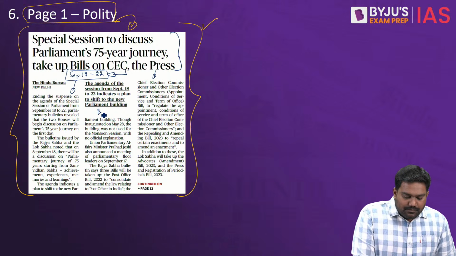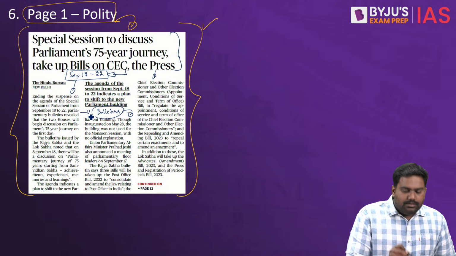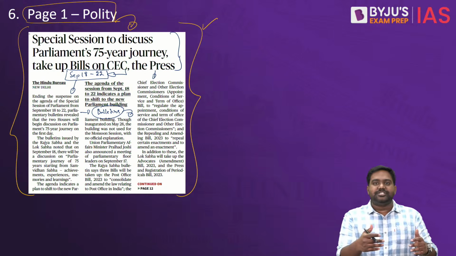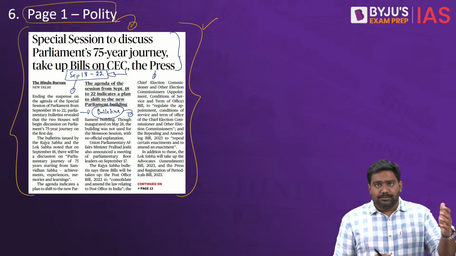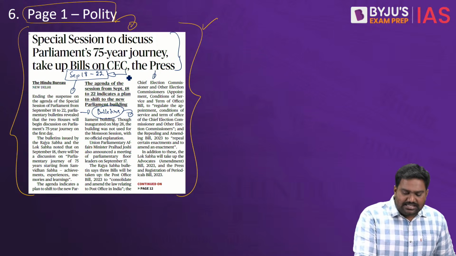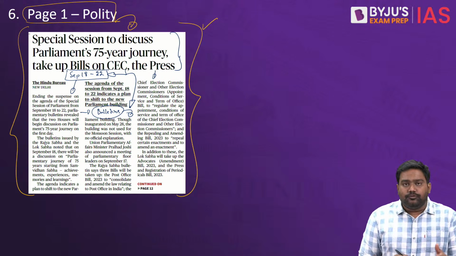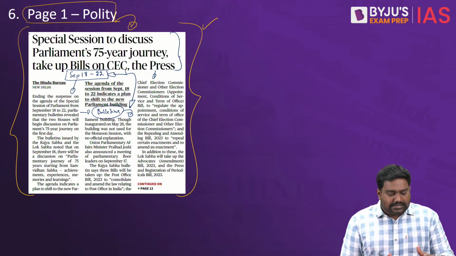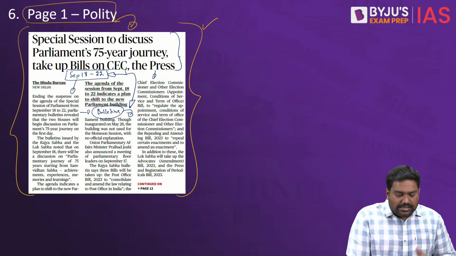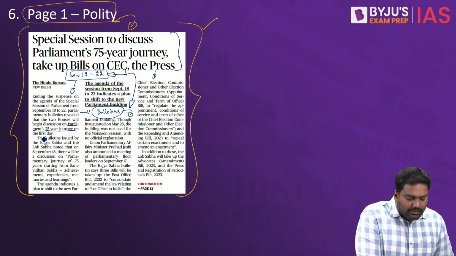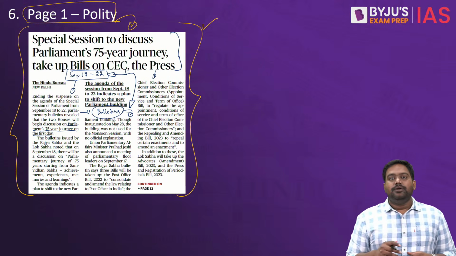Yesterday, the Lok Sabha and Rajya Sabha bulletins were published. This is how the Parliament updates the MPs and the public regarding what business will be conducted in the upcoming session. Right? So the bulletins of Lok Sabha and Rajya Sabha make it clear that the session has been called to discuss the achievements of the Indian Parliament in the last 75 years.